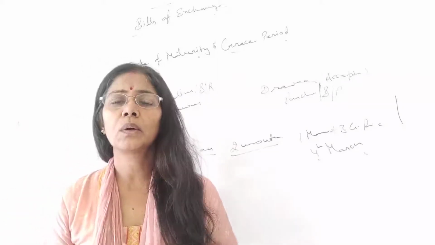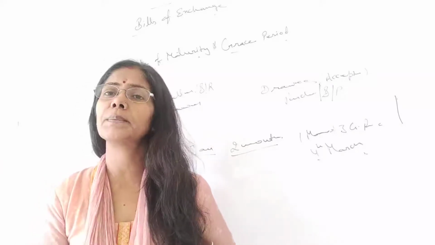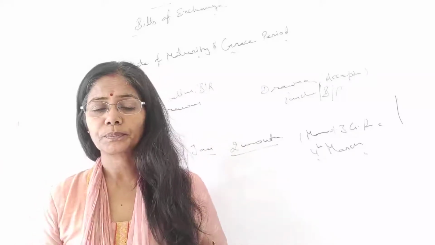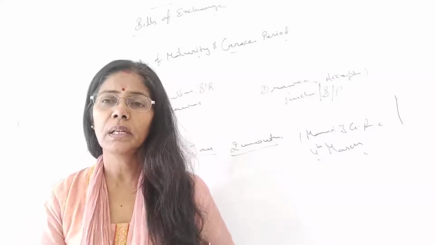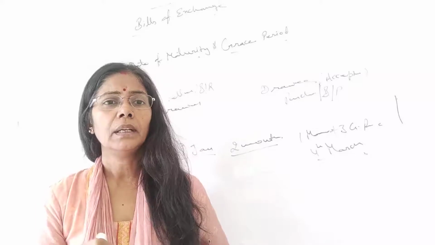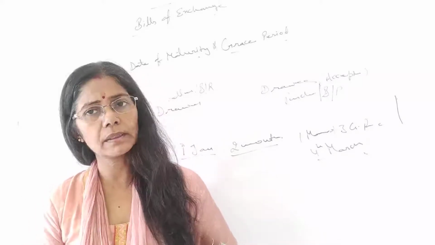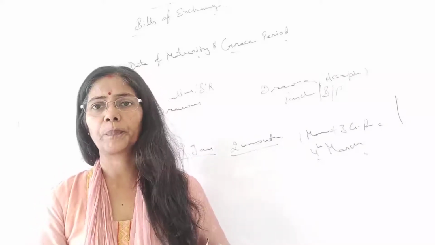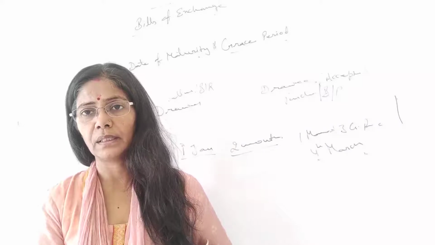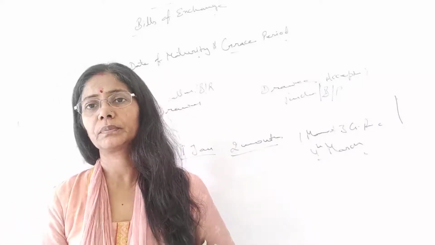On the other hand, if an emergency holiday has been declared and we don't know, suppose the due date is 7th August, but on 7th August any national leader expires or the nation declares a holiday. So on 7th August your bill of exchange was due. In this situation the due date will be the next working day.